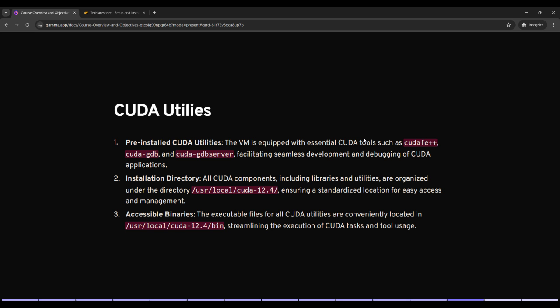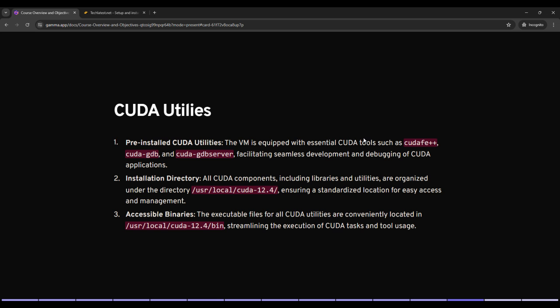Then installation directory structure. So all CUDA components, including libraries and utilities, are organized under the directory which is /usr/local/cuda-12.4. I will also show you that directory and other things. This standardized location simplifies the management of CUDA tools and libraries. Having a consistent directory structure is vital for efficient development and troubleshooting.